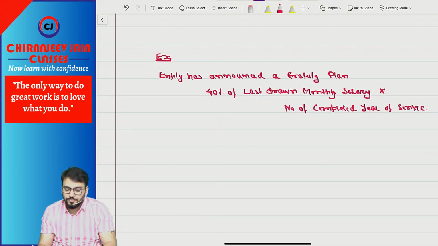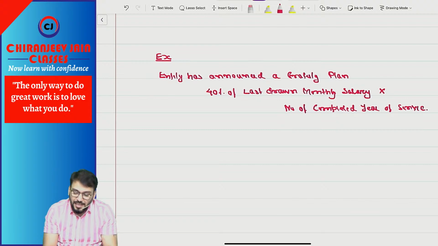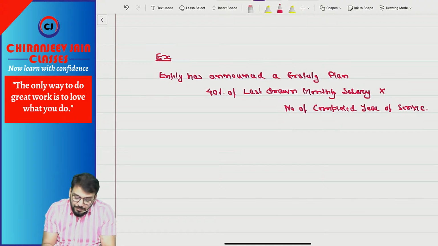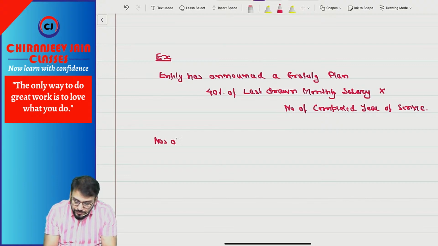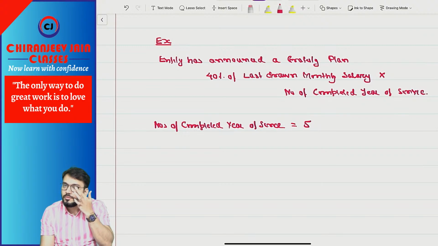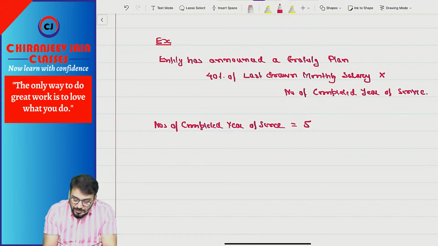So we need to estimate what will be the number of years of service. That will be given in the question. Let us assume the number of completed years of service is equal to 5 years. Understood? We also need to estimate the growth rate in salary.